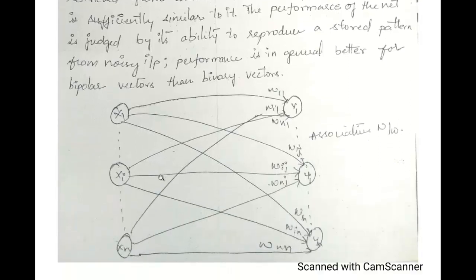So here, if you take your set of inputs x1, xi, so on till xn, you have your outputs y1, y2, so on till yn. Every input is connected to every output, and obviously you have your weights, so this resembles your associative network.